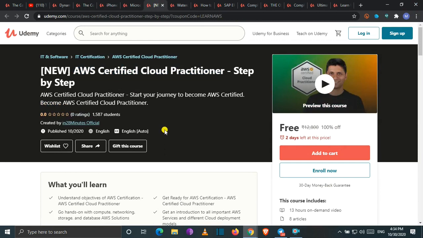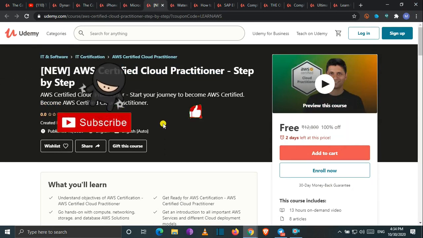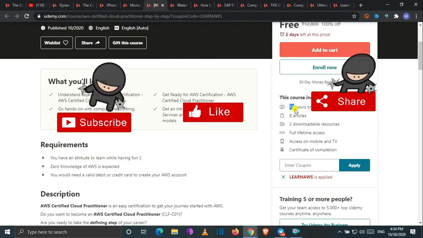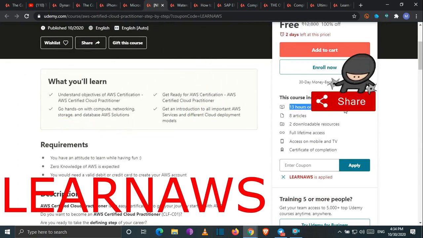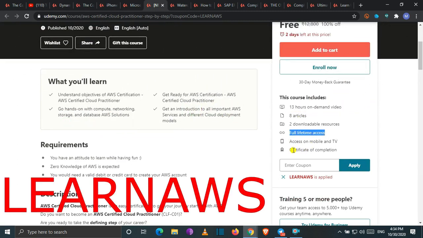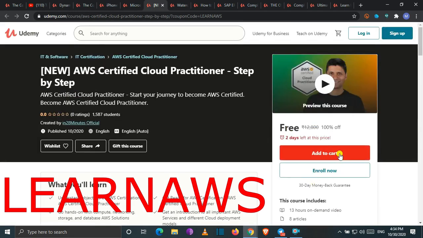Let's move towards our next course. Our today's next course is all about AWS Certified Cloud Practitioner. Whoever wants to learn this may pursue this course, which is a 13-hour course with full lifetime access along with the certificate. Here is the coupon code of this course. You apply this coupon code within the period of 2 days in order to get your course for free of cost, and after completion of this course you will get your certificate for free of cost.